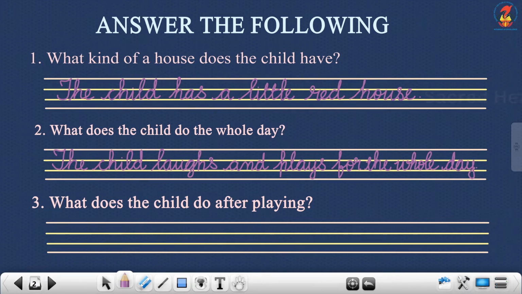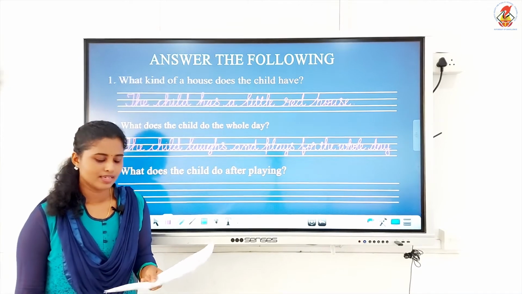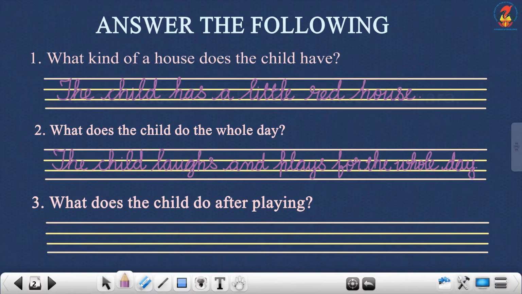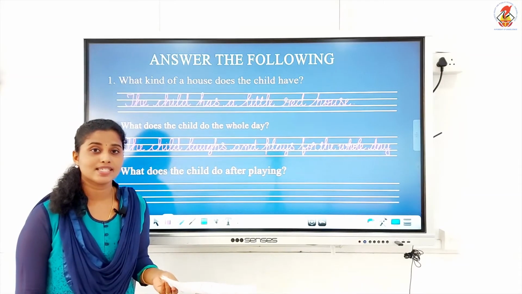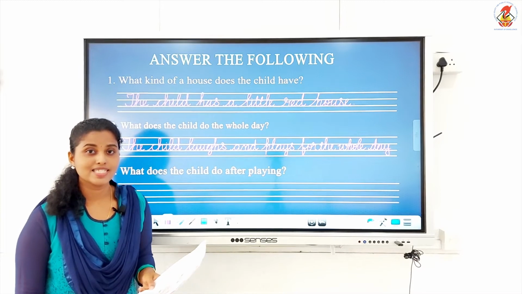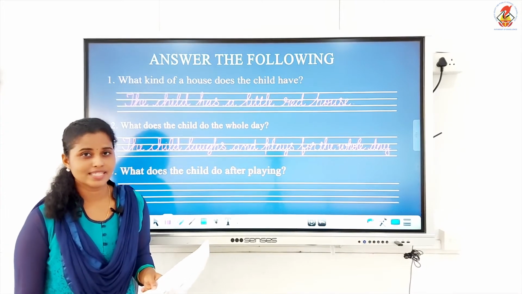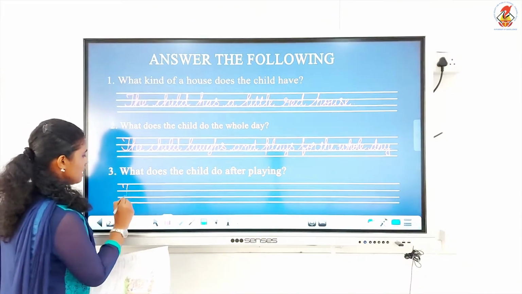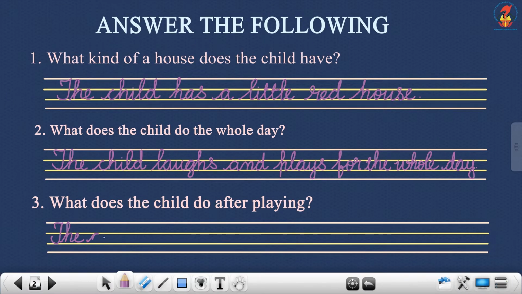Did you write the answer? The answer is the child laughs and plays for the whole day. Now the last question. What does the child do after playing? What does she do after playing? The child, where does she sit? Yes, she sits under the green tree, isn't it? To take rest. So the answer is, please note down, the child